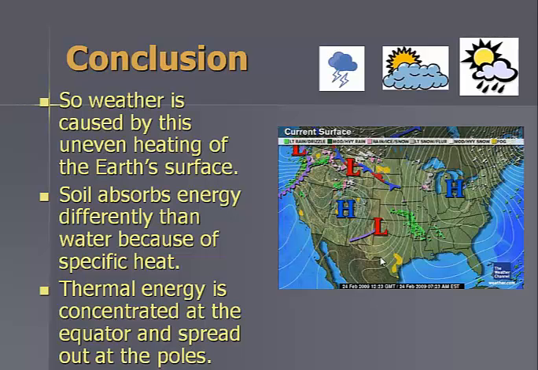So in conclusion, weather is caused by this uneven heating of the Earth's surface. Soil absorbs energy differently than water because of specific heat. Thermal energy is concentrated at the equator and it's spread out at the poles. Make sure you review radiation, conduction, and convection, along with types of greenhouse gases and the greenhouse effect.